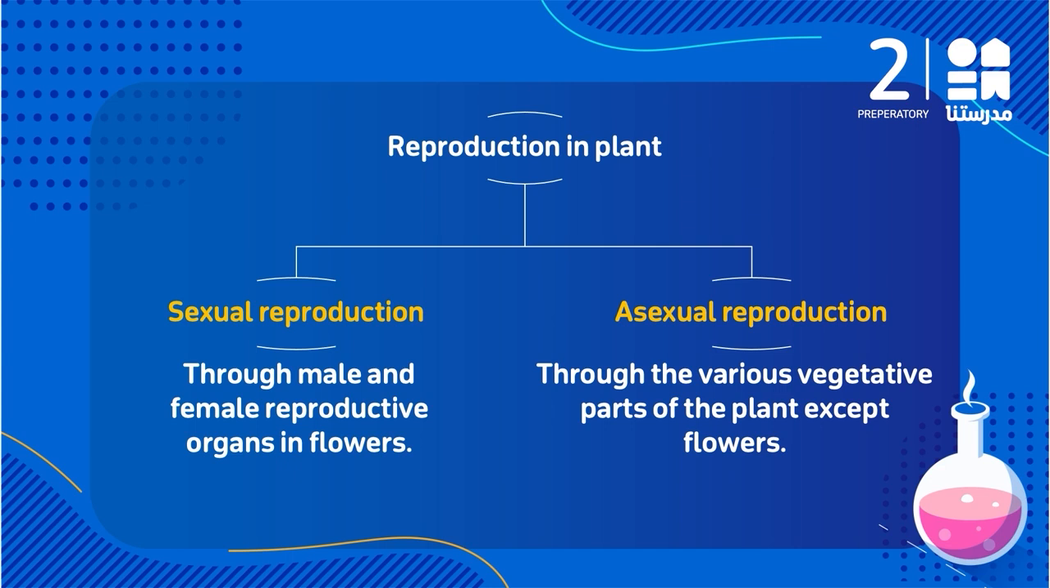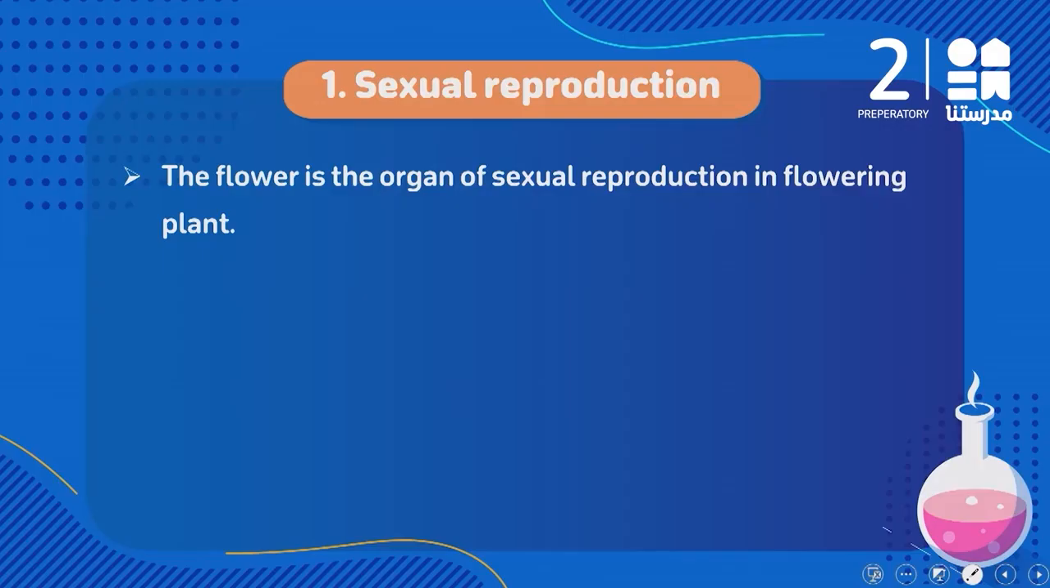But asexual reproduction occurs through various vegetative parts of the plant except the flowers. Yani this type of reproduction can occur through the roots, the stem, the leaves of the plant, but without the need of the flower. So the flower doesn't share in asexual reproduction. Why? Because the flower is considered the sexual organ in the plant. So sexual reproduction occurs in the flower, but asexual reproduction occurs in any part of the plant except the flower.